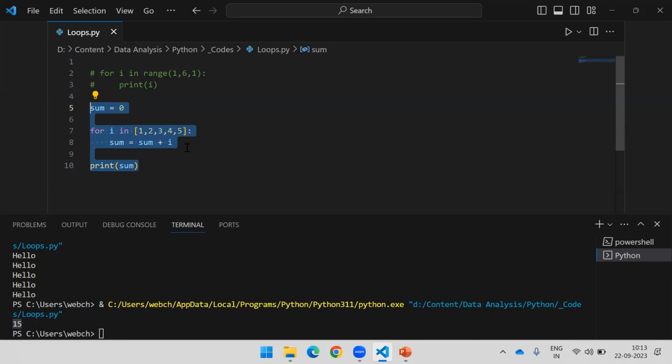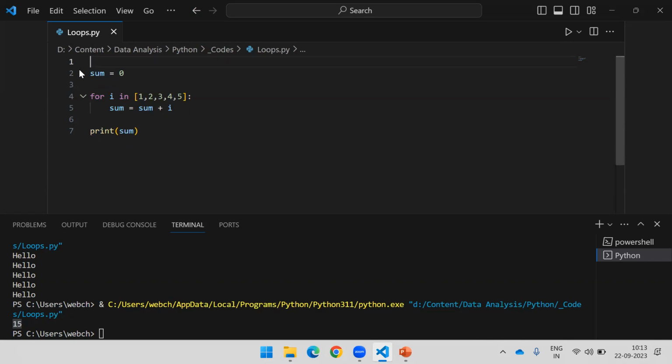But again, I have a question in my mind. In the case of a for loop, we initialize to store the result. Don't assume this is the initialization of the for loop. It is the initialization of the variable, not of the for loop.